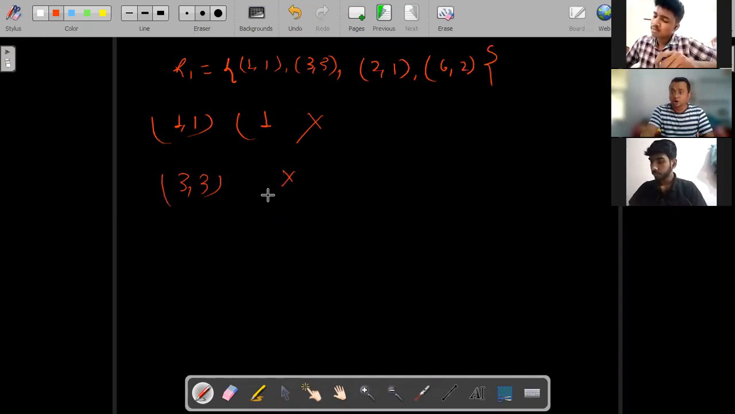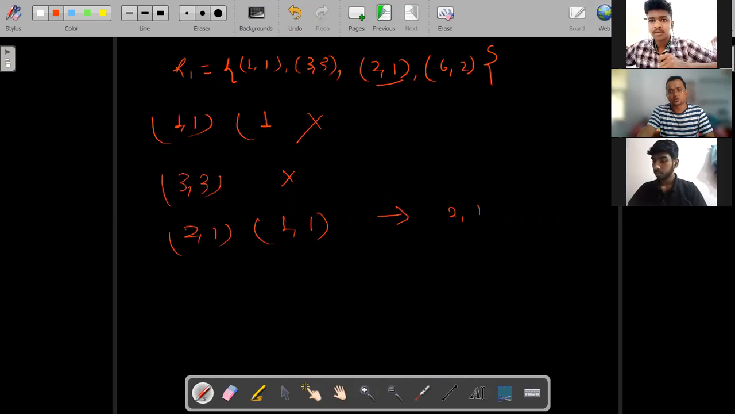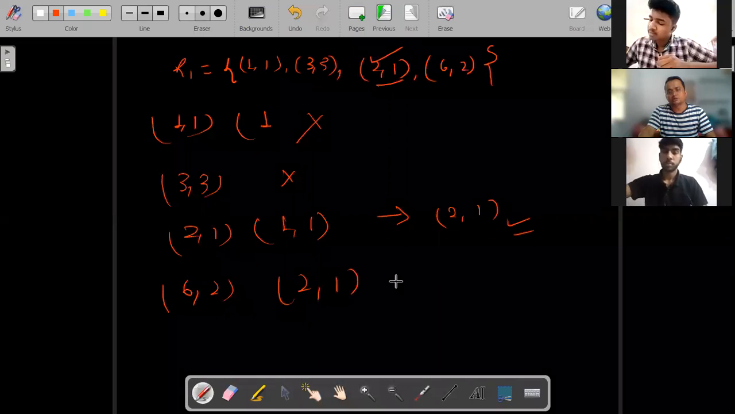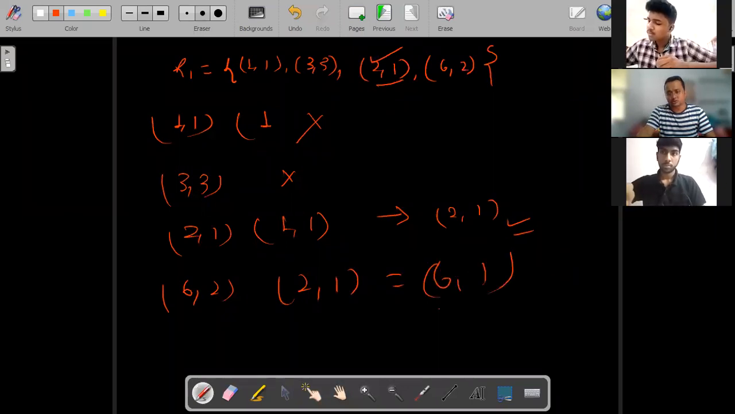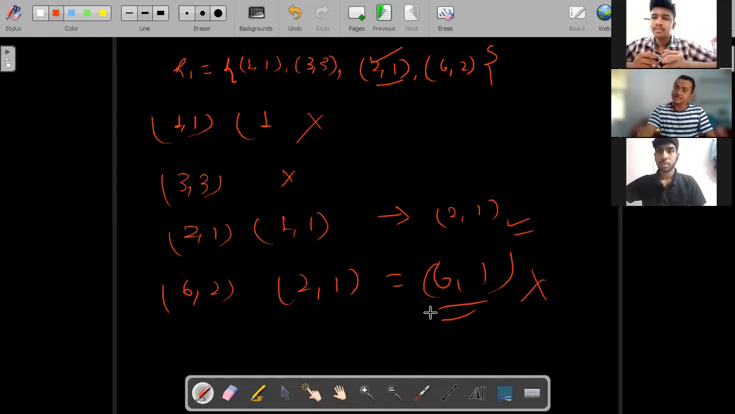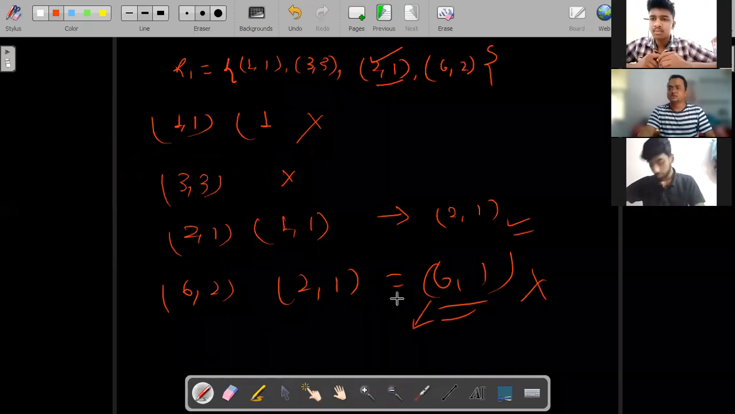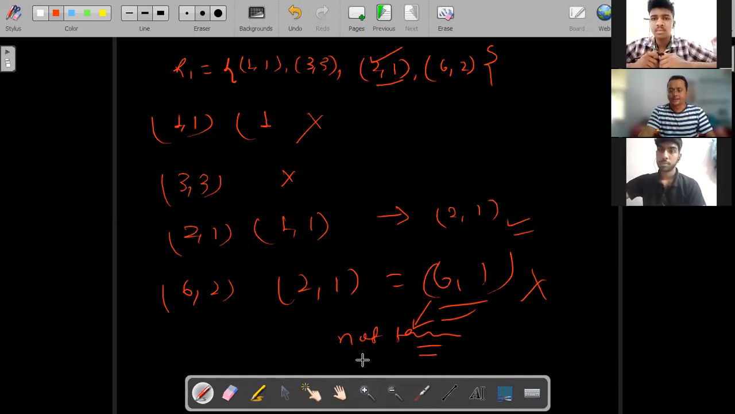Okay. Now you have to see 2, 1. Then 1, 1. So what can we say? Yes, 2, 1 is in the relation. That's okay. Now you have to check 6, 2. 6, 2 means we look for an element starting from 2. Yes, 2, 1. So what can we say? 6, 1. Is 6, 1 in the relation? No, it is not in the relation. So here itself you can say that this is not transitive. Clear, everyone?